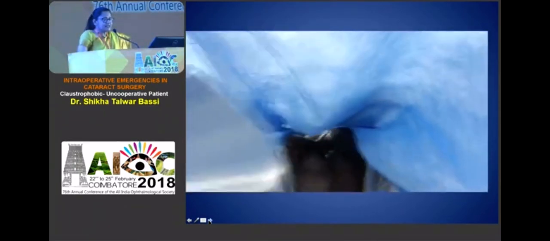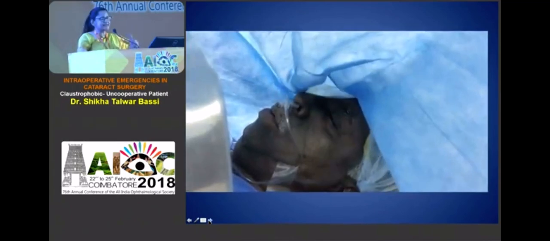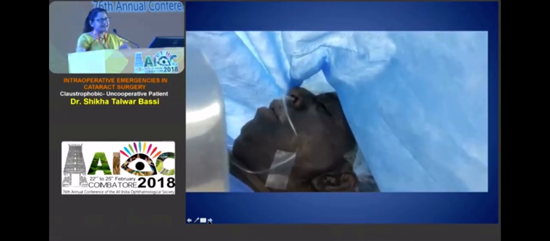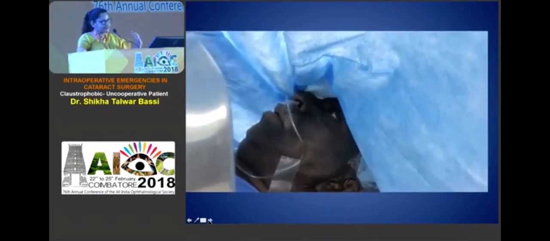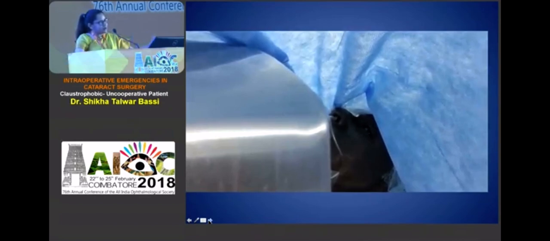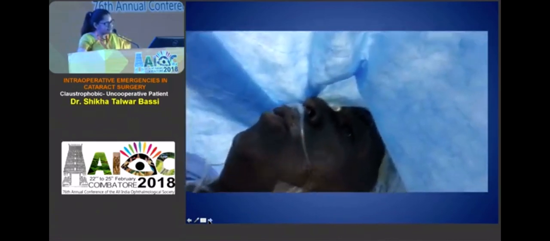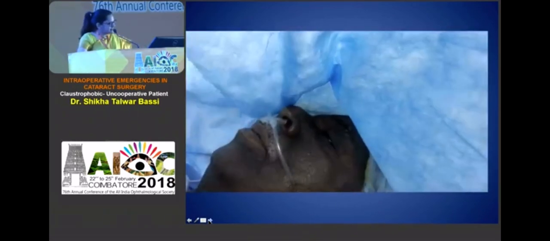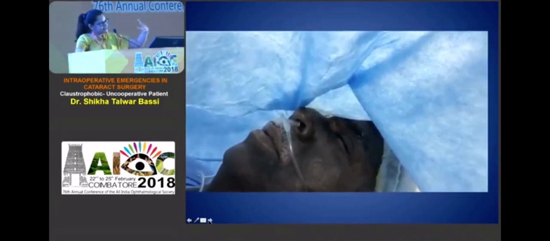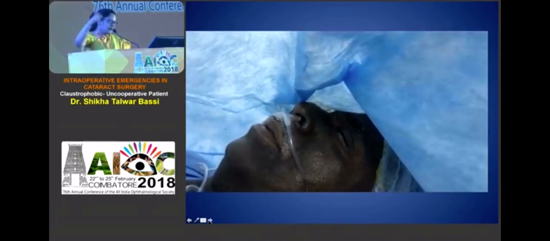While he's getting draped, the problem in claustrophobia is that the patient is scared of closed spaces. So you've got to avoid that. Here, how is it being avoided? We have maintained the sterility of the area of surgery on the other side, while this becomes the anesthetist side. The anesthetist is in eye contact with the patient. You can see the patient is so apprehensive with the kind of expressions that he is giving. He is constantly talking to the anesthetist, and the drape has been lifted up away from his nose, his face, and I'll show you gradually. This drape is lifted up, tented up, and it is taped at a higher point.